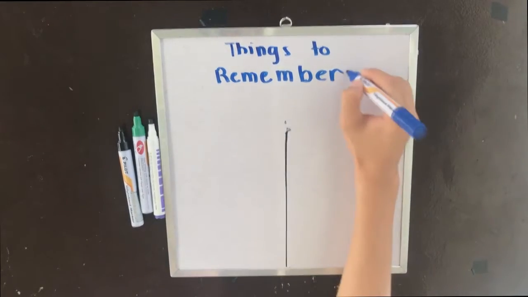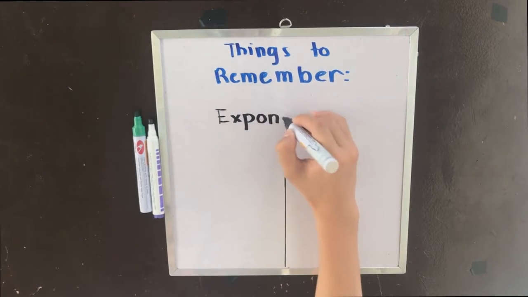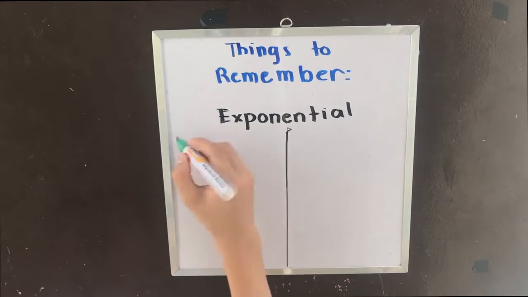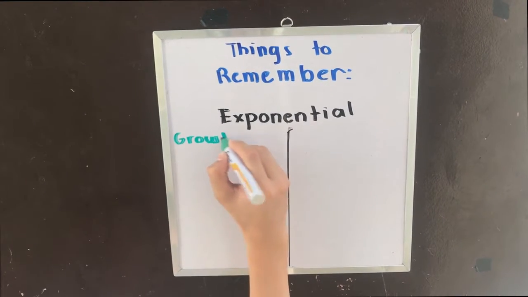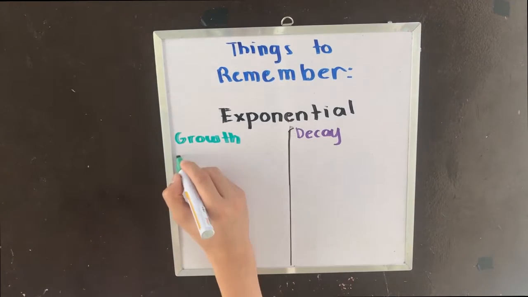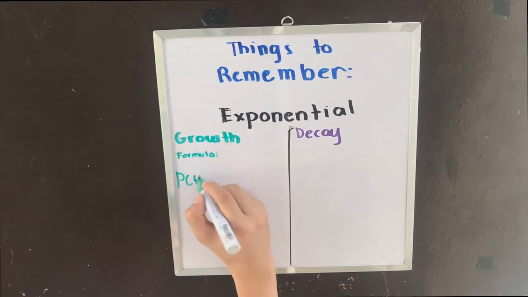Now, let's do a recap of important things to remember. But for this section, I want to do something a little bit different. I want you to read out loud what is being written on the board for exponential growth and decay, and I want you to give your own definition for it so that you can easily remember it in case of any tests. Come on, you can do it. Don't be shy.